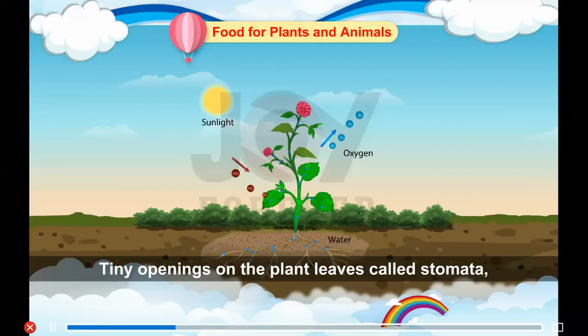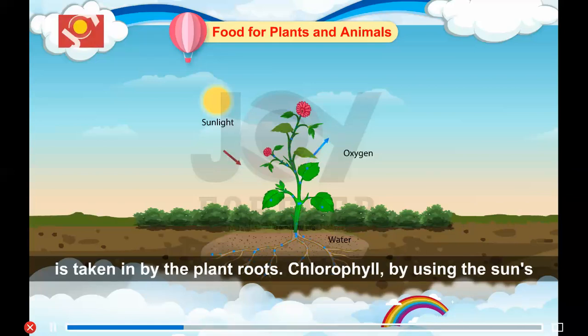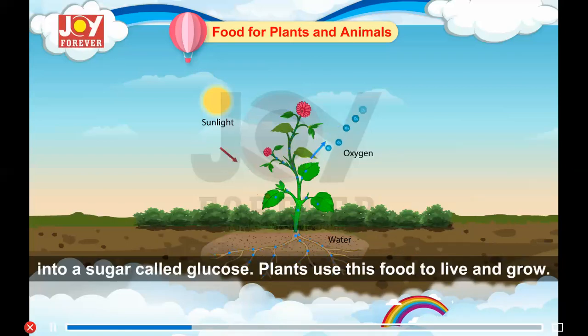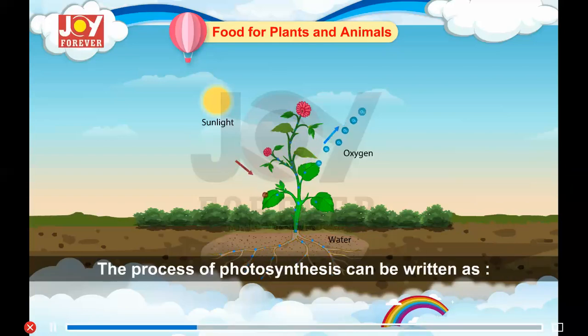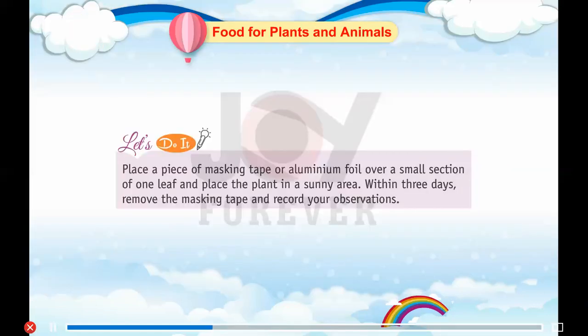Tiny openings on the plant leaves called stomata let carbon dioxide come into the leaf while water is taken in by the plant roots. Chlorophyll, by using the sun's energy, changes the water and carbon dioxide into a sugar called glucose. Plants use this food to live and grow. The process of photosynthesis can be written as: carbon dioxide plus water, in the presence of sunlight and chlorophyll, gives glucose plus oxygen.